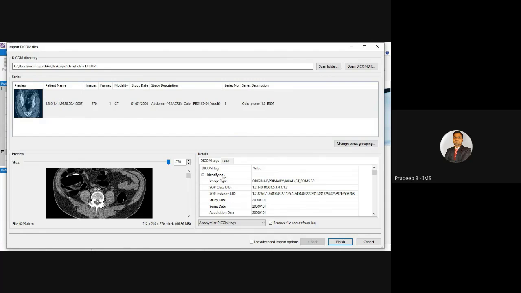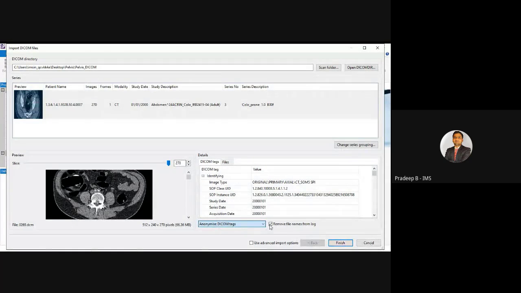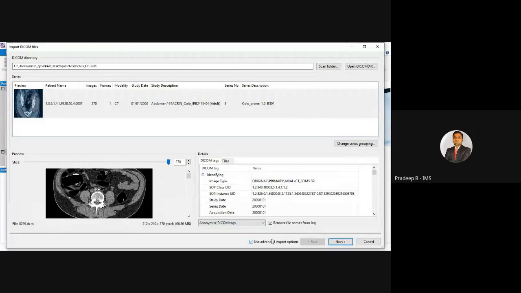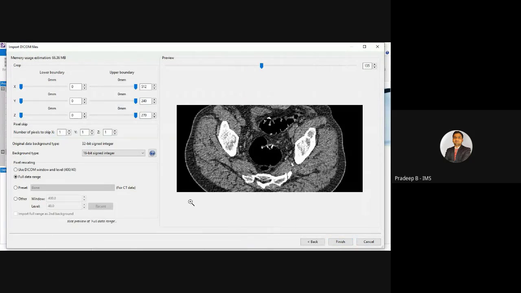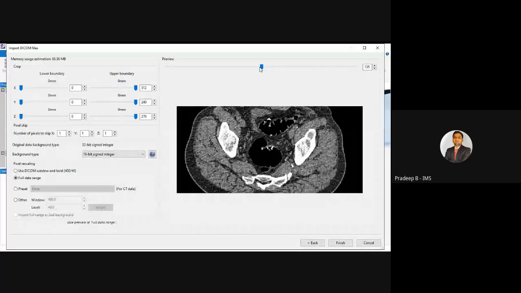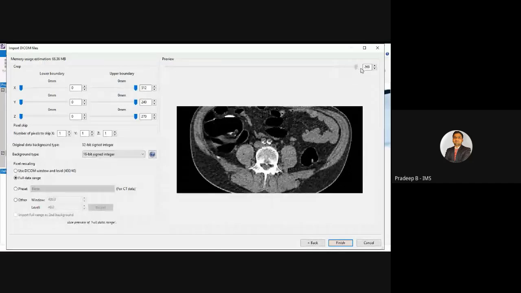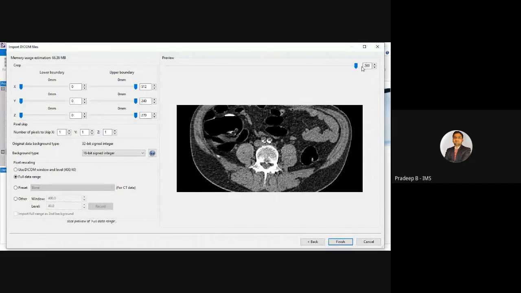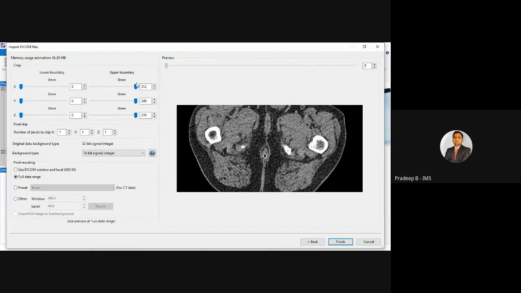Here we can see the DICOM text. This will give us information about the machine, the patient age, and the type of modality used, or we can anonymize the DICOM text. If I click here to use advanced import, we can see the preview as well. As I already discussed, if we scroll through, there are 270 slices, because zero is also a slice.